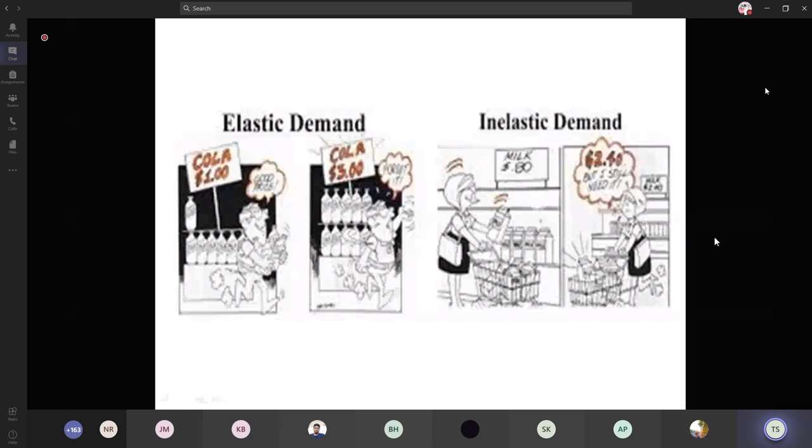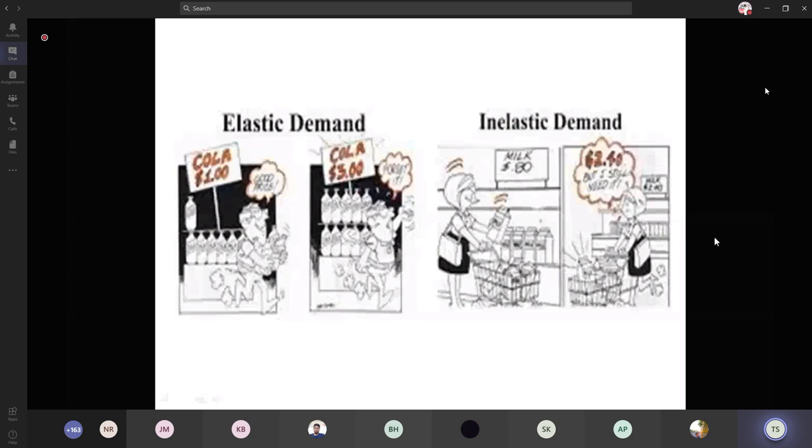So if there is a slight change in the price that leads to the biggest change in the quantity demanded, it means... Is it clear? A small change in the price leading to a greater change in the quantity demanded is called elastic demand. The price is a little bit changed from $1 to $3, but the quantity demanded, he refuses to buy the product. So little change in the price leads to greater change in the quantity demanded means that is called elastic demand. And the second picture says the price of the milk is $0.8 and it rose to $2.4.